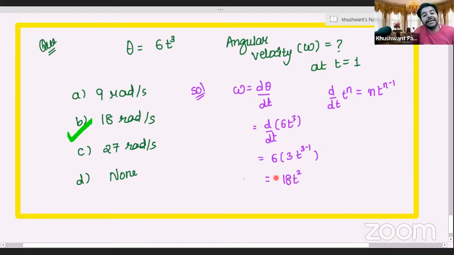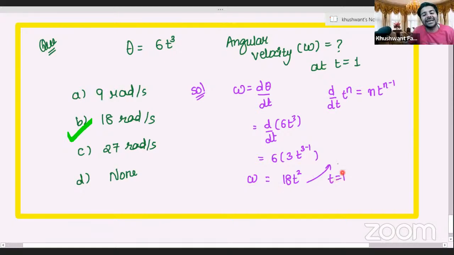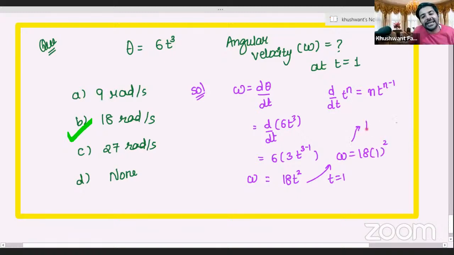18t square. Are we asked omega as a function of time, or are we asked omega at t equal to 1? Aryan, what is asked? Let t equal to 1. So here let us substitute t is equal to 1. So what will come, Aryan? What will be the answer, Sir? 18 radian per second. So the answer will come as 18 radians per second.